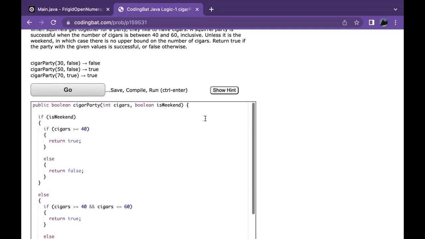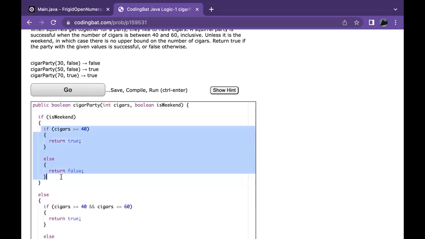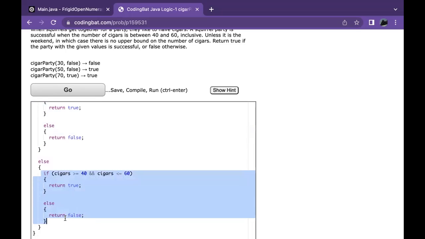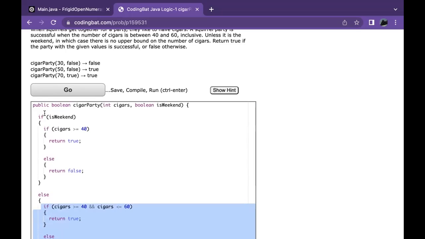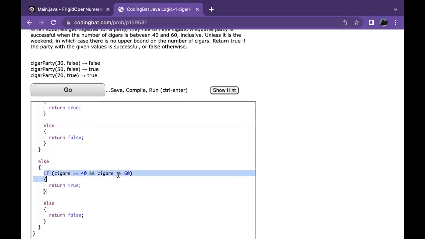So let's give a breakdown of this code. We're first checking to see if it's the weekend. If it's the weekend, we do this set of instructions. If it's not the weekend, we do this set of instructions. Assuming it is the weekend, we have to then determine if the number of cigars is greater than or equal to 40. If it is, then we return true. Otherwise, we return false. Then we have to determine if the cigars fit in the range between 40 and 60, if it's not the weekend. Then we return true, otherwise return false.